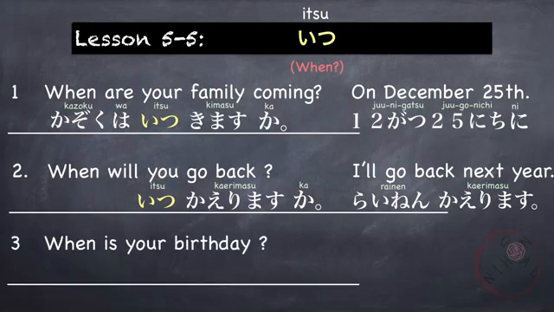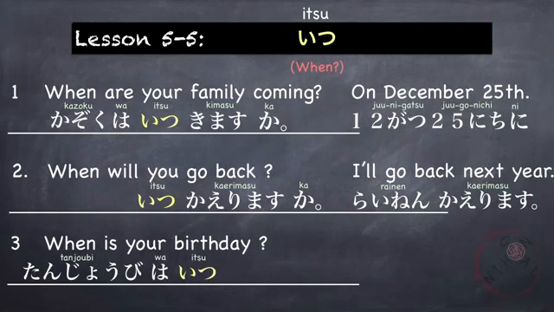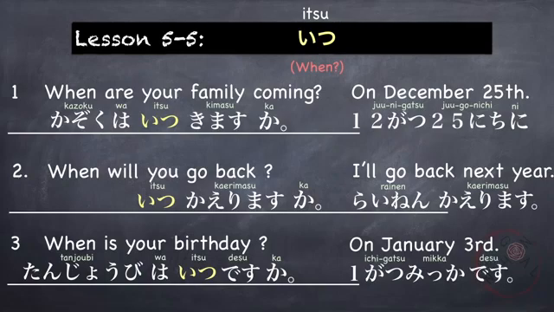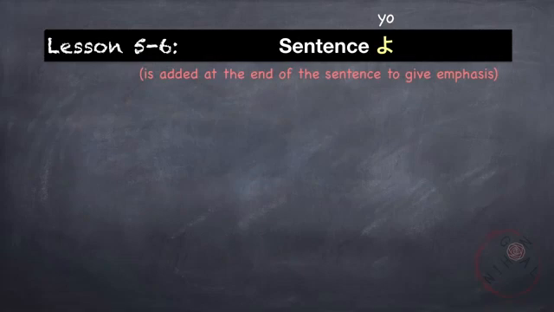And lastly, how do you ask someone's birthday? When is your birthday? Birthday is 誕生日. 誕生日は itsu, and then the polite way of asking ですか? 誕生日はいつですか? For example, the answer is on January 3rd. January 3rd is 1月3日, followed by です. 1月3日です.